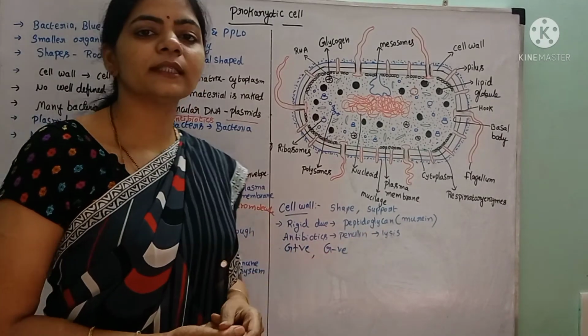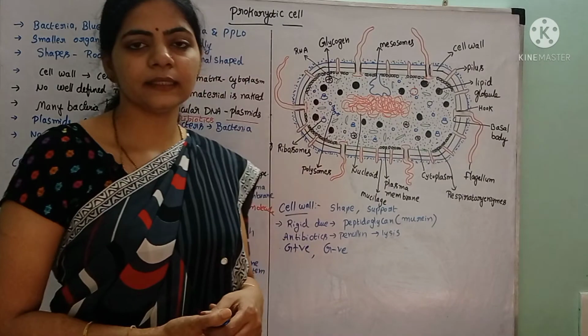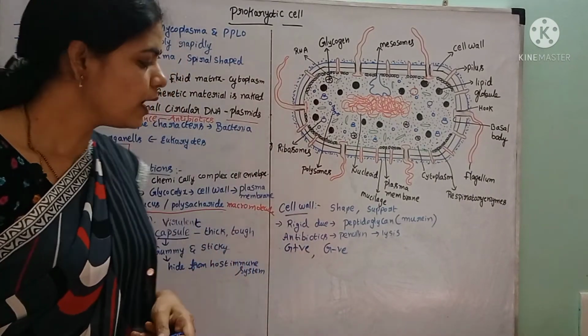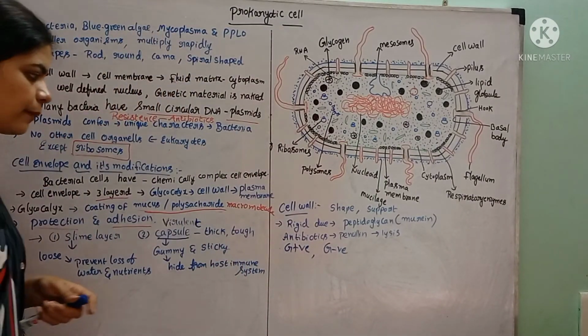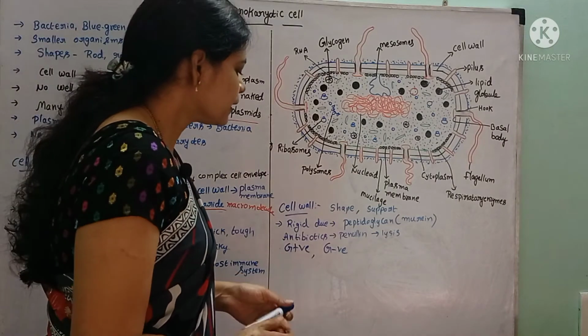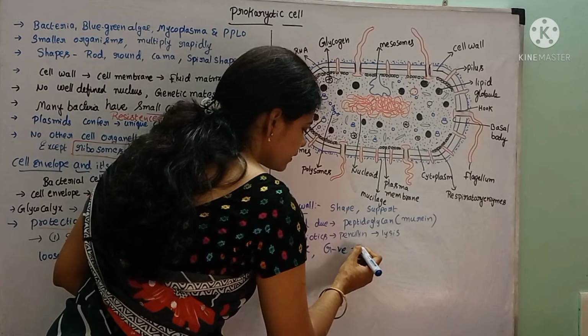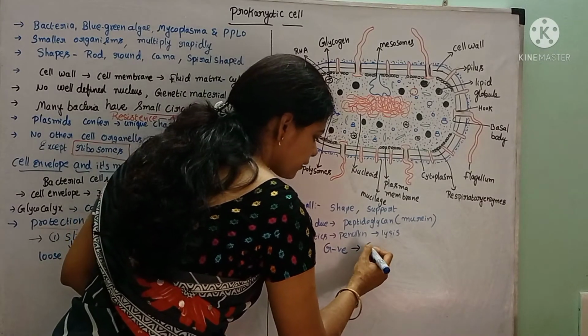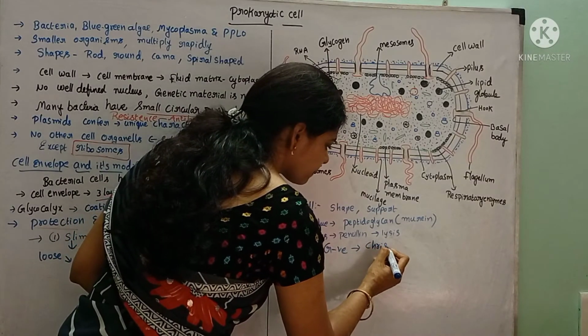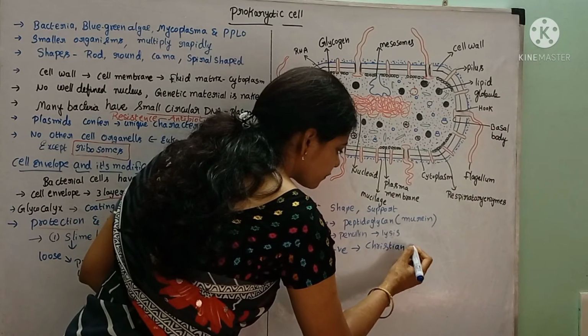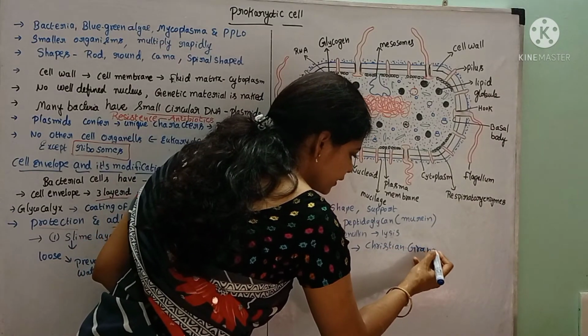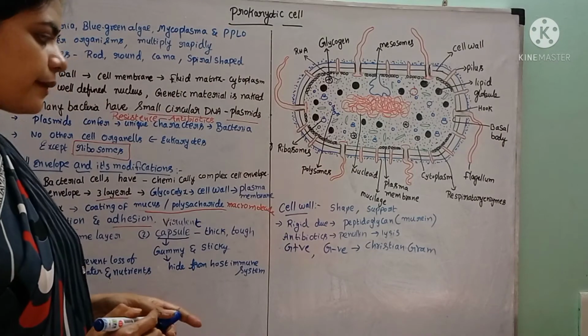Depending on the nature of the cell wall, bacteria can be classified into gram-positive bacteria and gram-negative bacteria. The gram-positive and gram-negative characters were differentiated by a person called Christian Gram. He classified the bacteria into gram-positive and gram-negative.